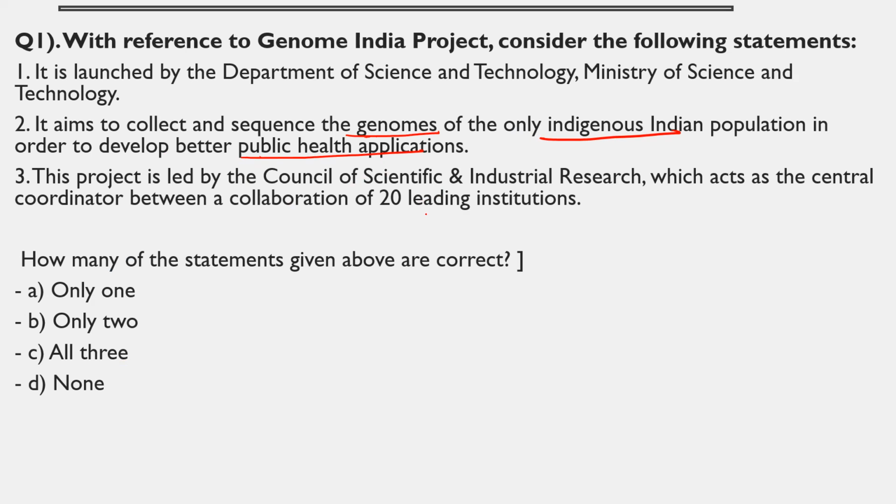So this is about the genome project, and it is a research-based initiative which is being led by the IISc. IISc is the Indian Institute of Science Center for Brain Research, right? So this is not led by CSIR. So the third statement is wrong because it is being led by the IISc, along with 20 national institutes, to gather the samples, conduct the research, and create an Indian reference genome, right? So the first two statements are correct, but the third statement is wrong, right? So only two are correct. The correct answer for the question is B.